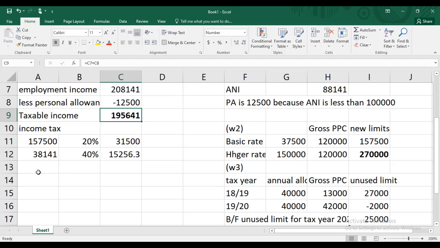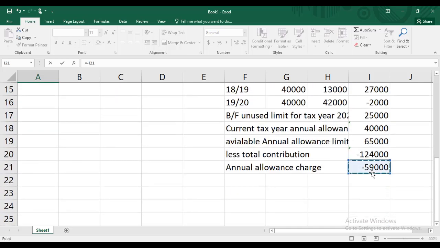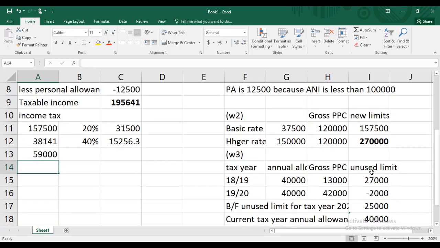So now I need the annual allowance charge over here, with a positive amount. So how to bring that positive amount? I'll take this negative, then I'll go over here. Now I'll mention working 3.